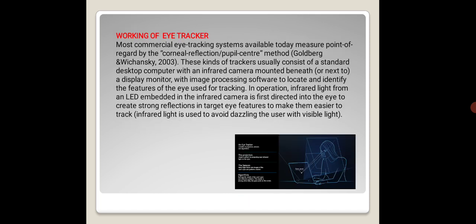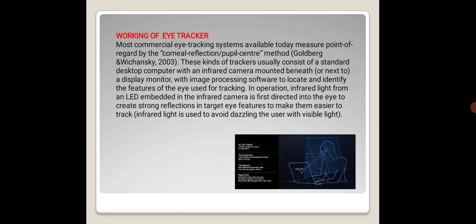Working of eye tracking. Most commercial eye tracking systems available today measure point of regard by the corneal reflection pupil center method. Goldberg and Wichansky, 2003. These kinds of trackers usually consist of a standard desktop computer with an infrared camera mounted beneath or next to a display monitor, with image processing software to locate and identify the features of the eye used for tracking.